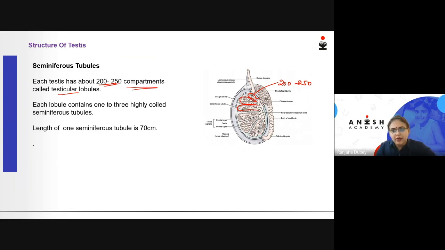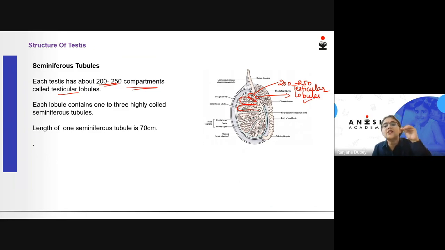What are these compartments called? They are called testicular lobules.